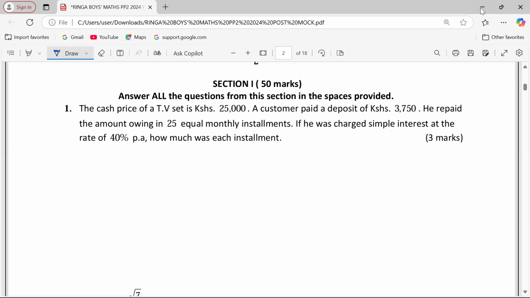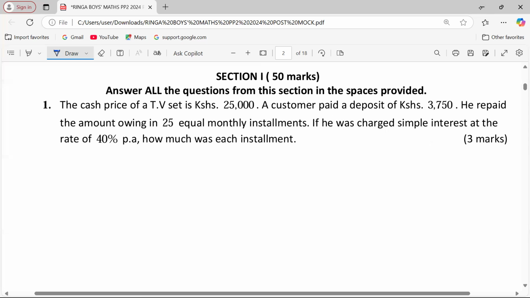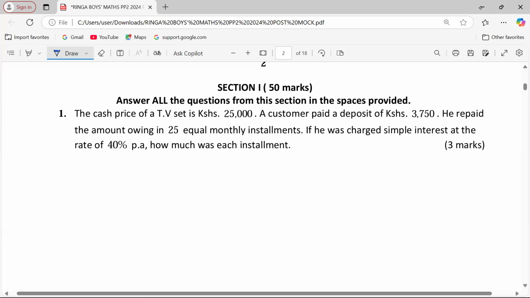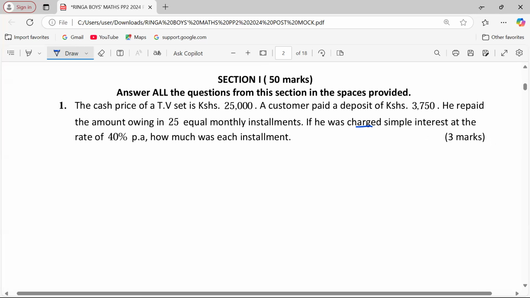So I want to say this, that this customer is going to repay in 25 monthly installments. Then we are told that there was a simple interest which was charged, 40%.